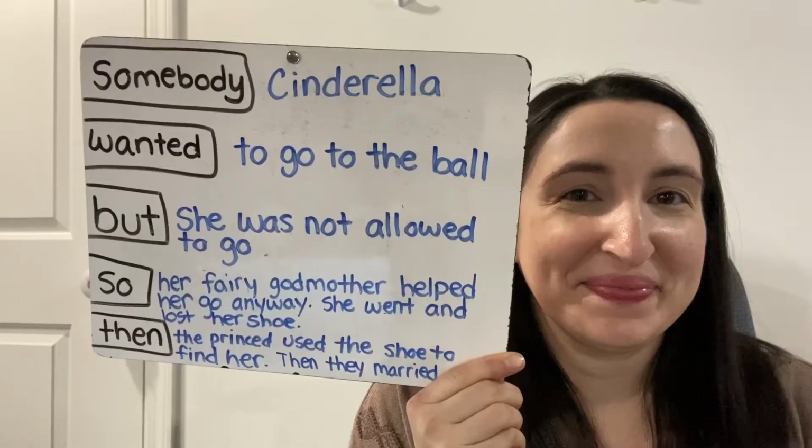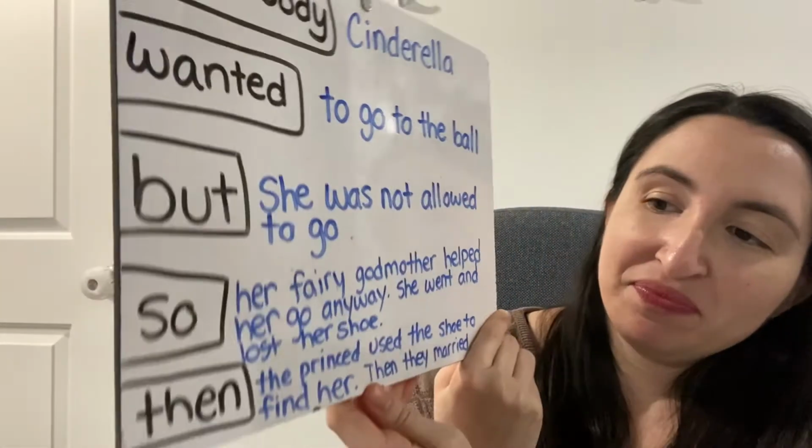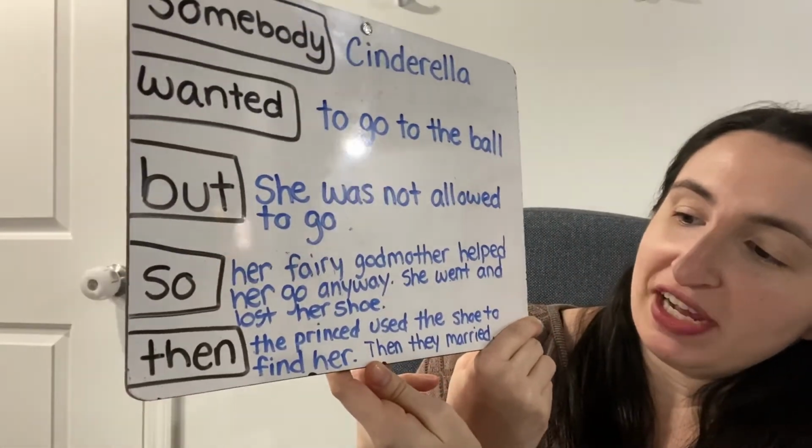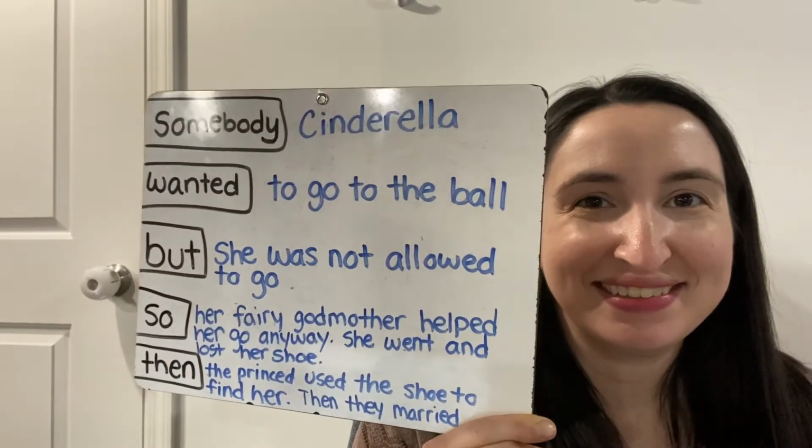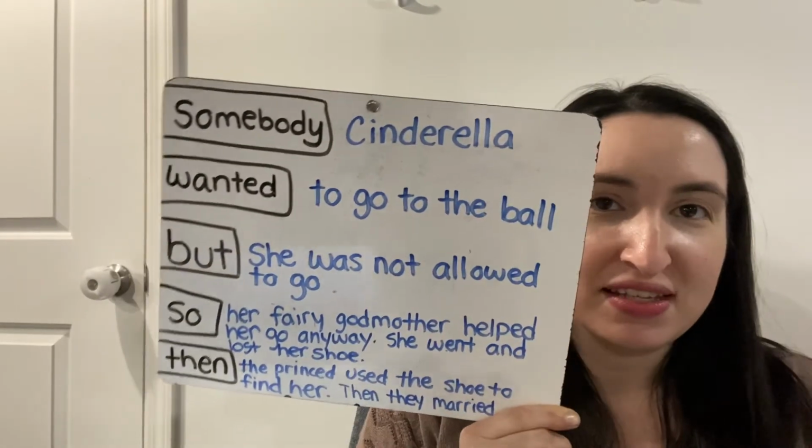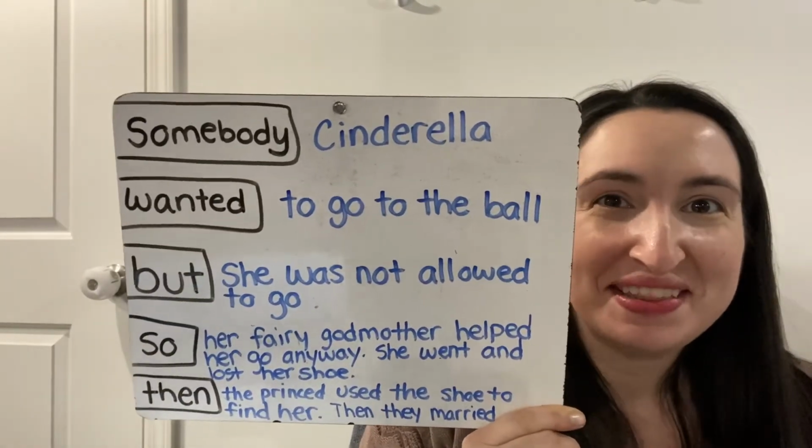So I'm just going to condense it as much as I can and try to write not as many words for this. I think I did it. I wrote, then the prince used the shoe to find her. Then they married. So there it is. This is the summary of the story of Cinderella.